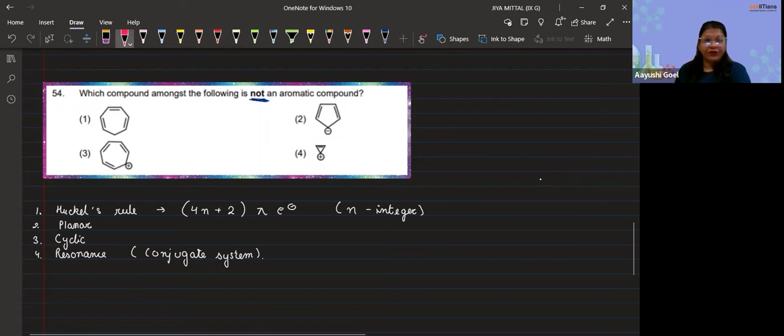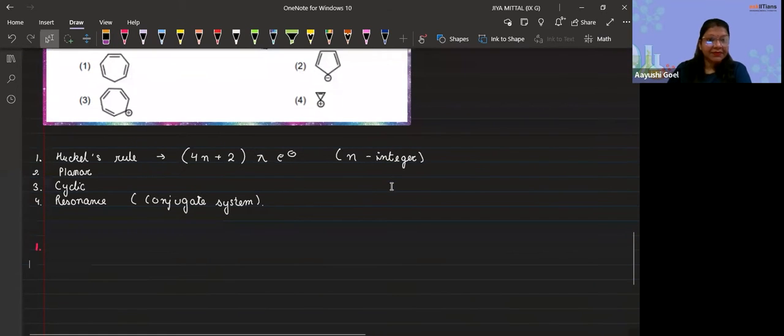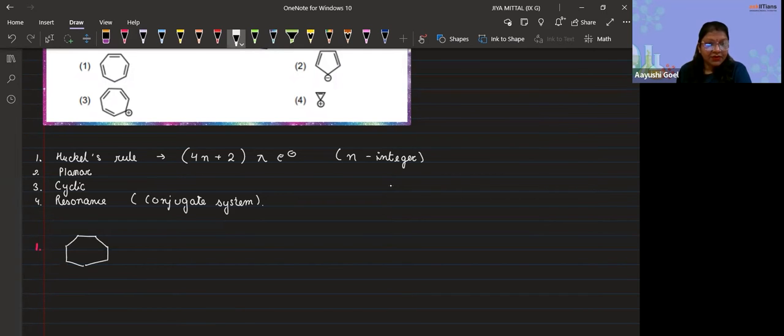So if I go with the first option, the first option which is given to me was this one. In this case, I see that they have 3 pi bonds, so this means 3 into 2, that is 6 pi electrons. Now, if I check with the first rule, that is Huckel's rule, 4 into 1 plus 2 is equal to 6 pi electrons. So it is following the first rule.